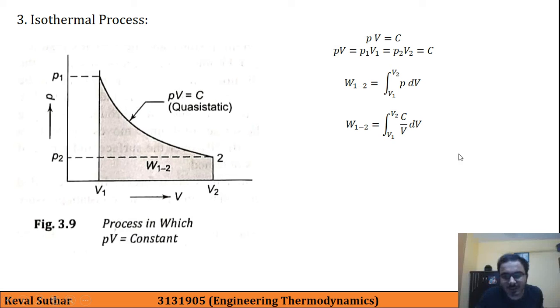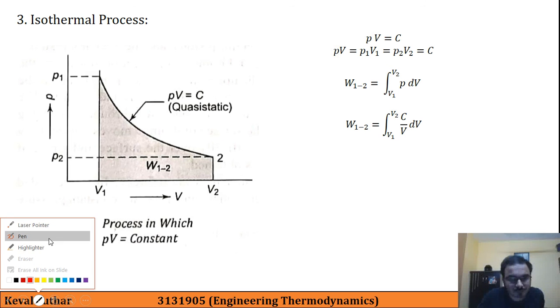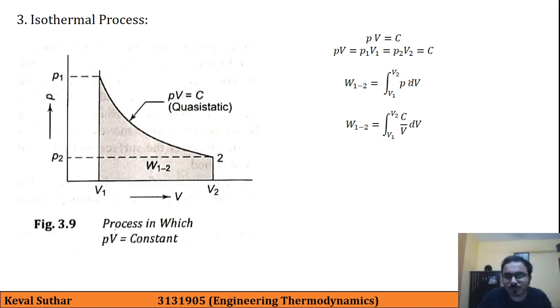Instead of P, it is replaced with C upon V. If you take this formula and take P as the subject, then P is equal to C divided by V. Since C is constant, it can be taken outside of the integration, and instead of C we can put either PV or P1 V1 or P2 V2.